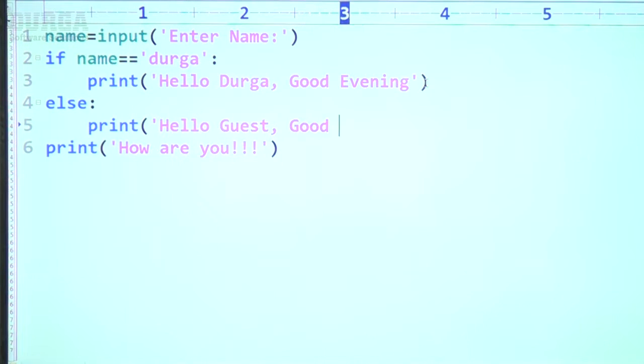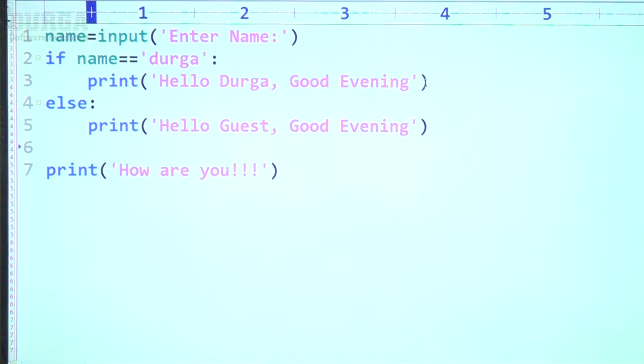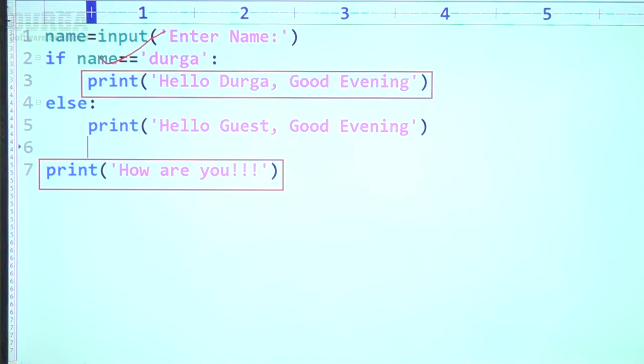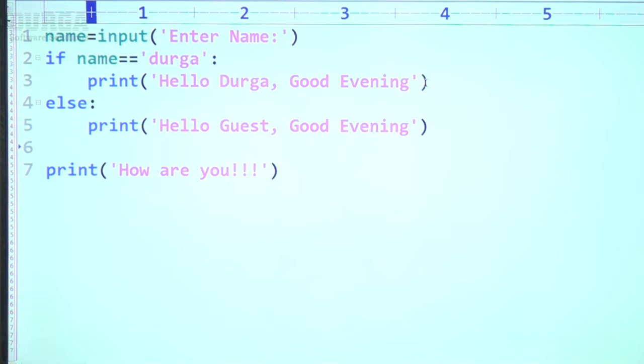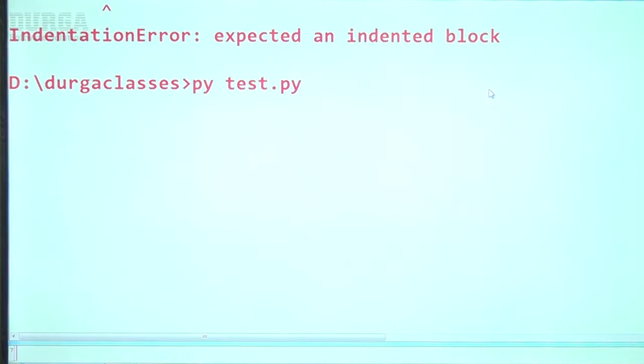good evening. Hello guest, good evening. Like this I am taking, sir. That's all. So if I entered Durga, now this print statement is going to execute because this condition is satisfied, and then the remaining statement will execute, but the else part is not going to execute. Remember that. Have a look once. What is the answer we are going to get, sir?